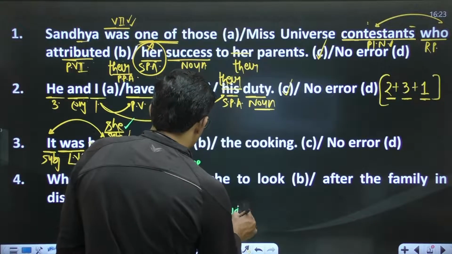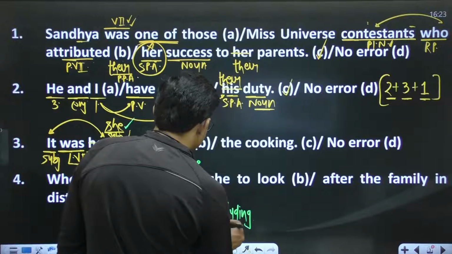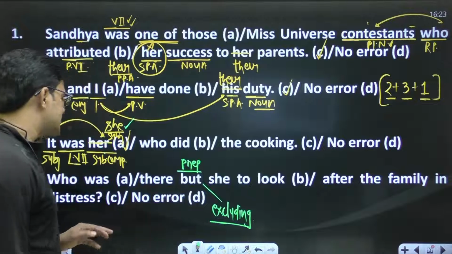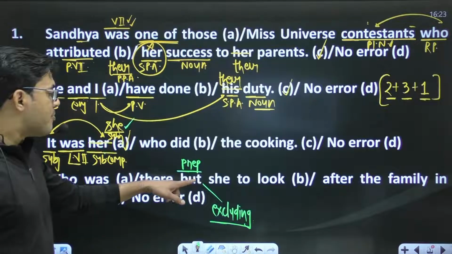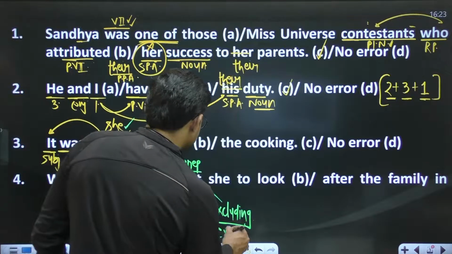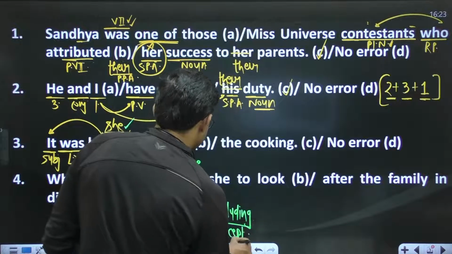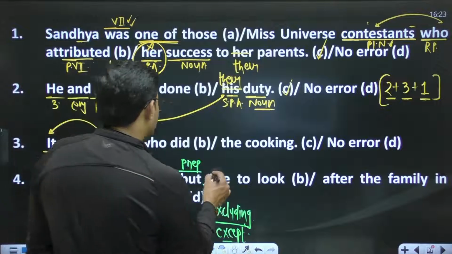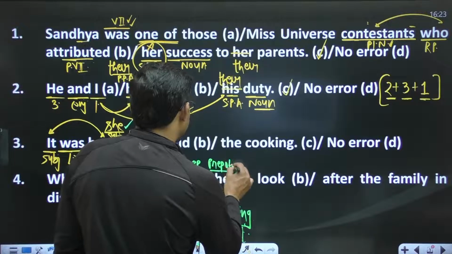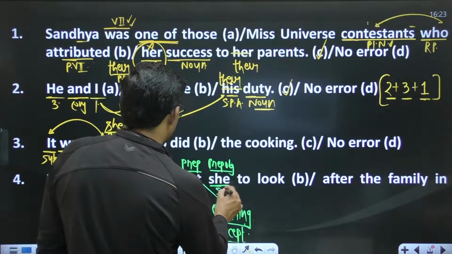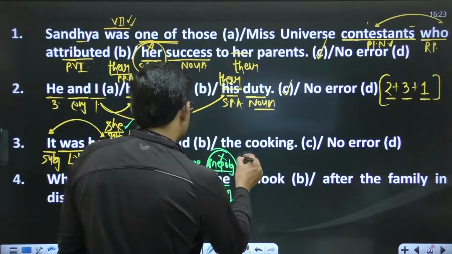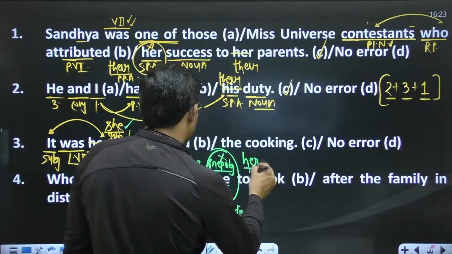If the word but is used as a preposition, it denotes the sense of excluding. Who was there but she? Excluding she, or you can say except. It shows the sense of except, right? And make sure prepositions are always followed by a prepositional object. But she is a subjective case, so in place of the subjective case, the objective case, her, will be there.